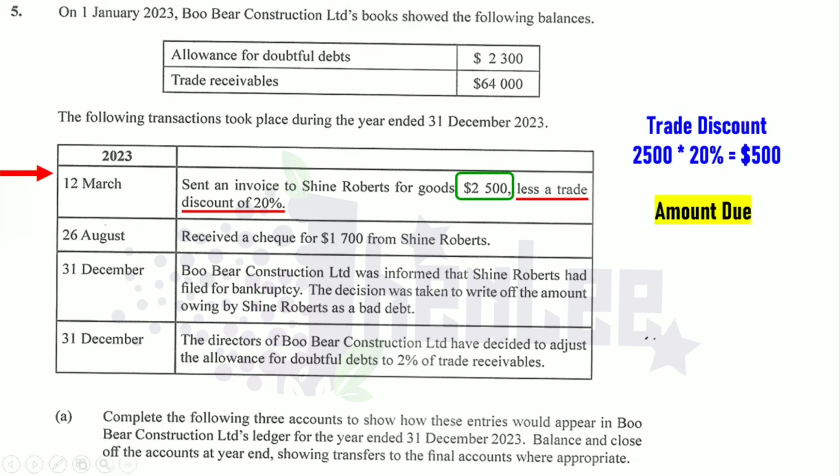So to calculate the amount due, it's 2,500 minus the trade discount of 500, which gives us 2,000. So the actual value of credit sales on March 12 to Shine Roberts is $2,000 because Shine was given a trade discount of $500.